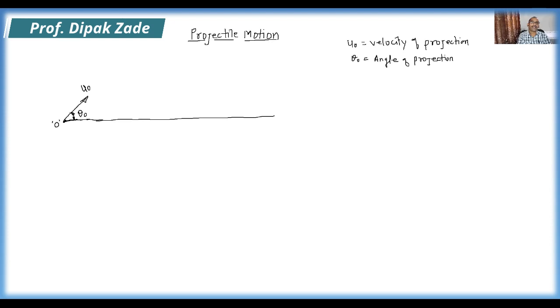Now once this stone is projected or thrown, as the velocity is inclined, if we resolve this u0 along the x and y axes, we will get two components. One is in the horizontal direction, the other in the vertical direction.